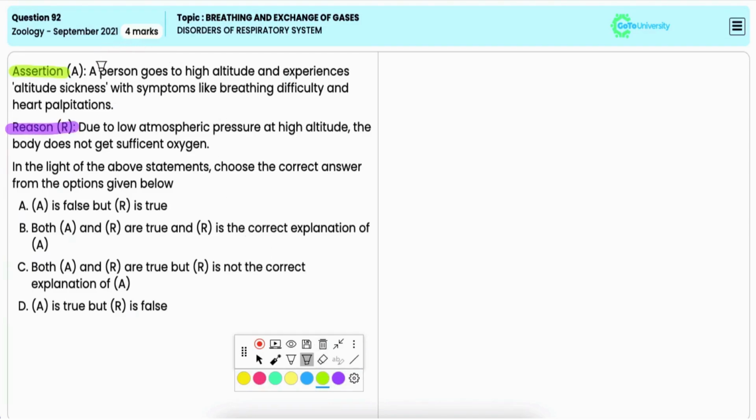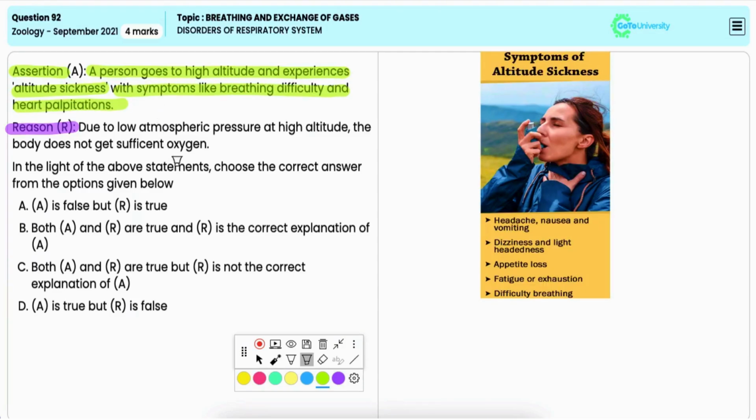Now, assertion states that a person goes to high altitude and experiences altitude sickness with symptoms like breathing difficulty and heart palpitations. Now, it is true, a person going to high altitude often experiences altitude sickness, which includes symptoms like difficulty in breathing and heart palpitations. And it is a common response to being in low oxygen environment at higher altitudes. The reason is that due to low atmospheric pressure at high altitude, the body does not get sufficient oxygen.